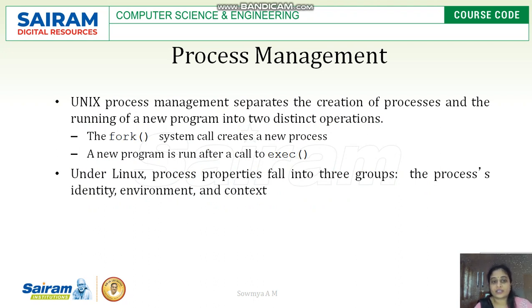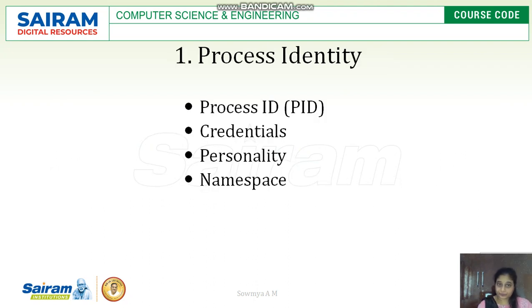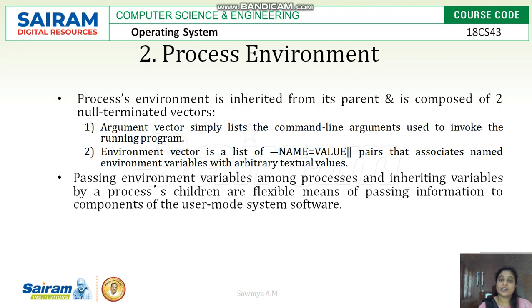Like a Unix system, for process management, Linux also uses the fork system call to create a new process, the exec system call to run the process, the exit system call to end the process, and so on. The process identification also maintains the same Unix structure, where it has a process ID and credentials, personality and namespace for each process.